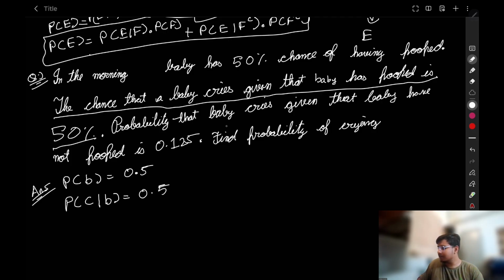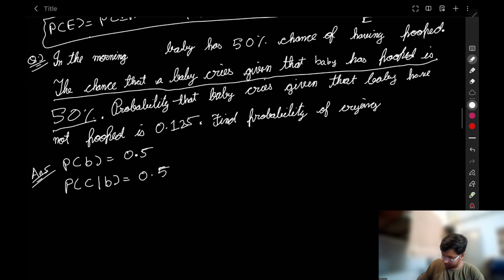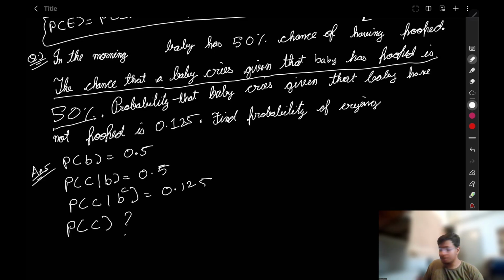The chance that baby cries, given that baby has not pooped, B complement, is 0.125. Find the probability of crying. I am giving you a hint.